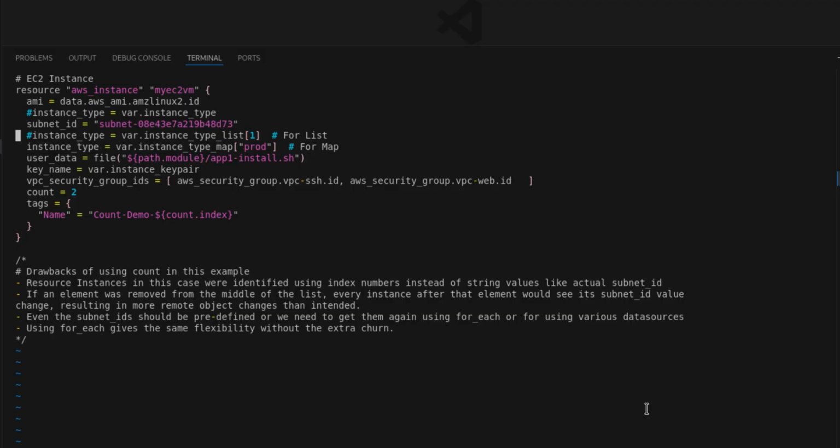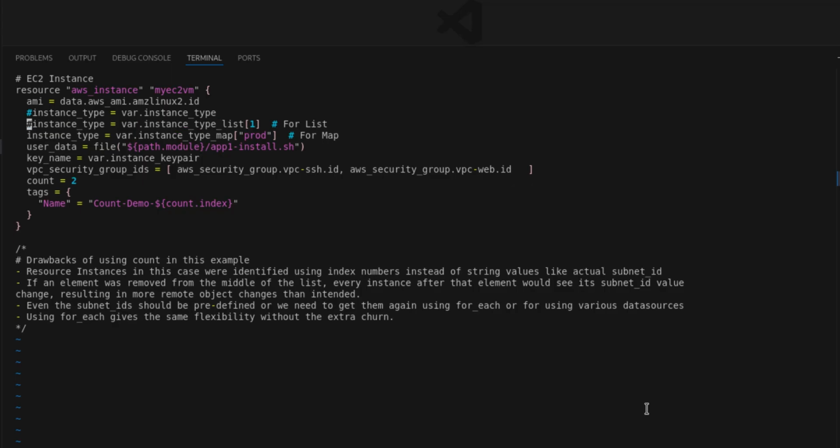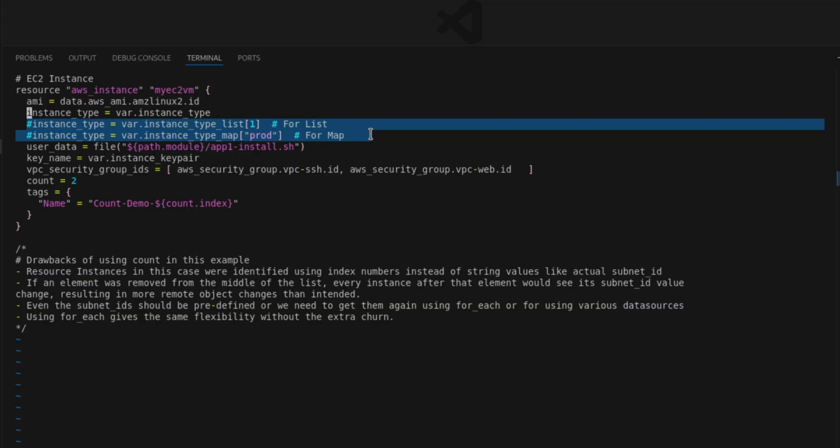In this file I am deleting the subnet, sorry, because I'll be using the default subnet, and I'm commenting this line for production. Right now I'm commenting it out, and I'm using the hard coded default value, because I want to supply the default value for instance_type, because I have created a default variable for instance_type also. Or I can choose a list item, or the first item in the list, or the production value from the map. So I will execute it 2 more times.